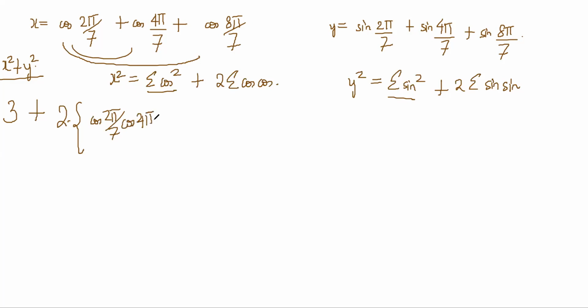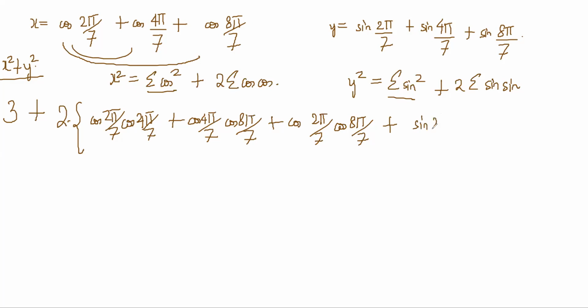Cos 2 pi by 7 cos 4 pi by 7, cos 4 pi by 7 cos 8 pi by 7, and cos 2 pi by 7 cos 8 pi by 7, plus the same for sine.